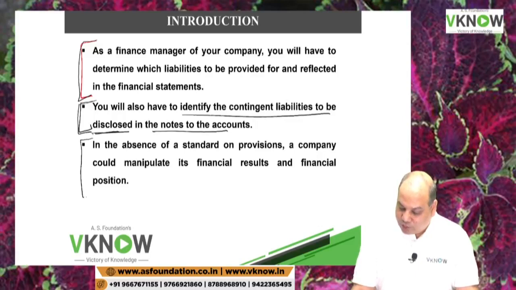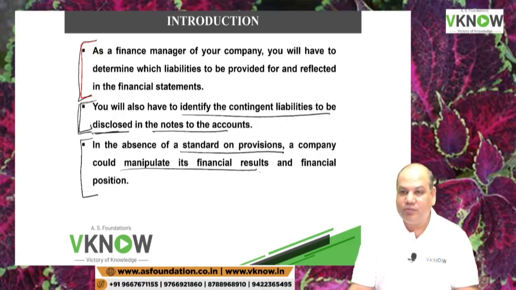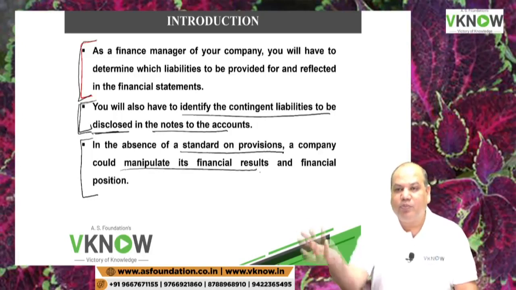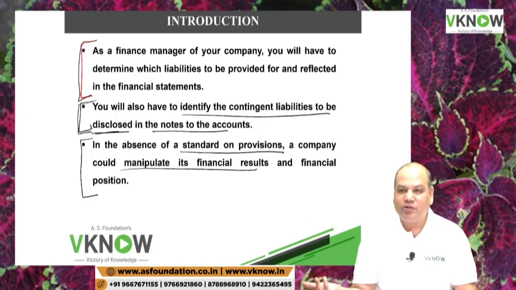If you don't have a proper standard on provisions and contingent liabilities, a company can manipulate the financial result. The company will not make provision for certain expenses or losses, and this year the profit will be overstated.